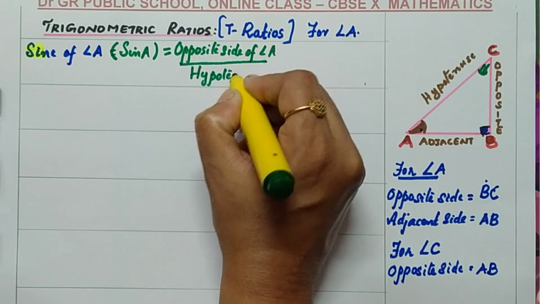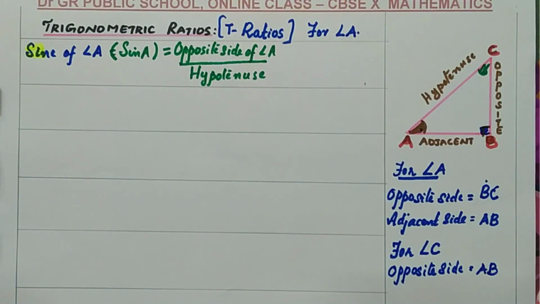This is the formula for sine. The formula for sine is opposite by hypotenuse.